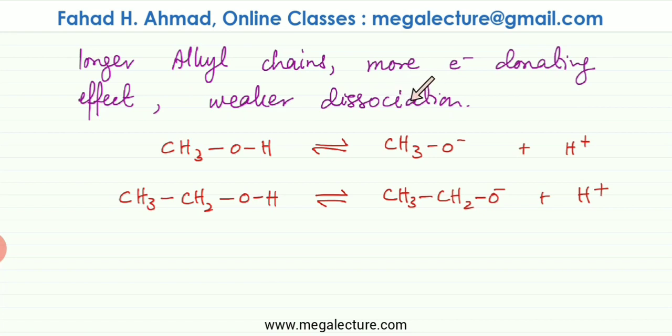It's going to make it an even weaker acid. There would be weaker dissociation. So for example, I have these two alcohols. CH3 would have less electron donating effect. If there's a bigger carbon chain, the electron donating effect would be even greater.